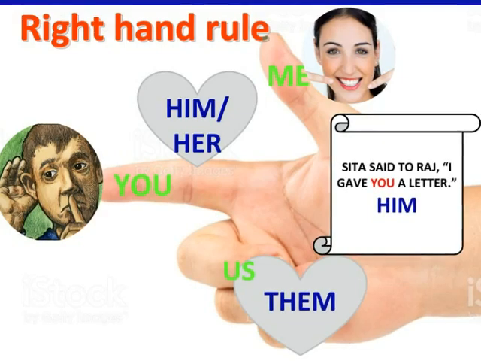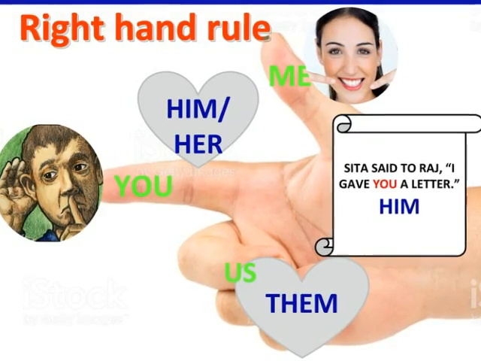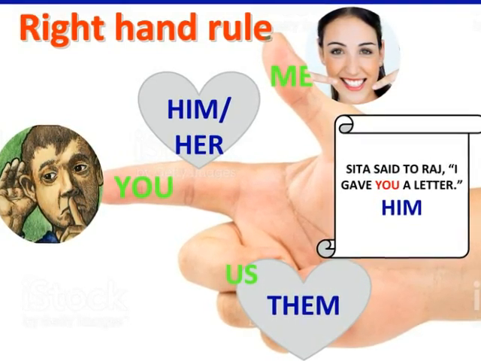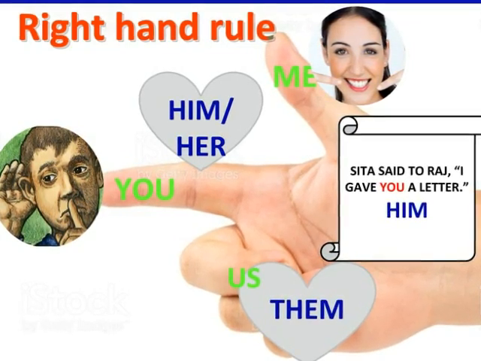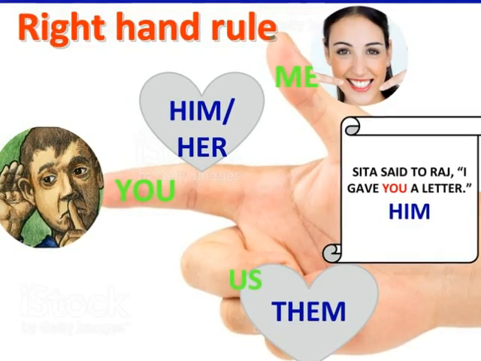For example, Sita said to Raj, I gave you a letter. You is in the object position and refers to the listener Raj, and therefore it is reported as him.